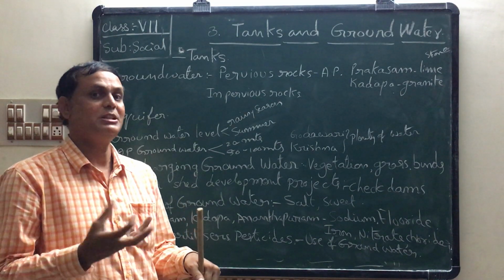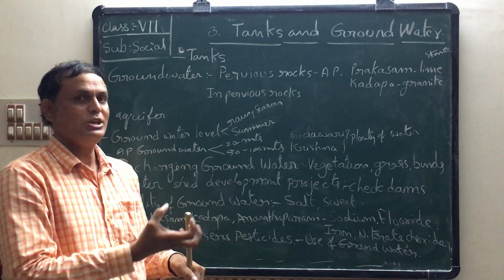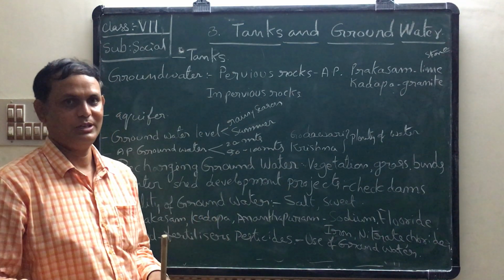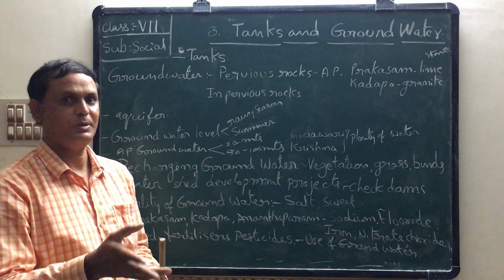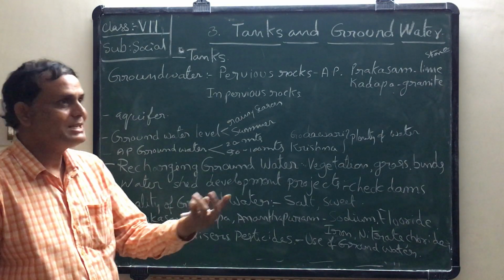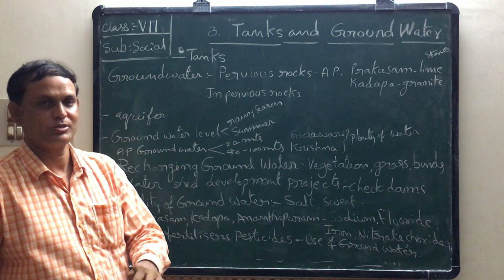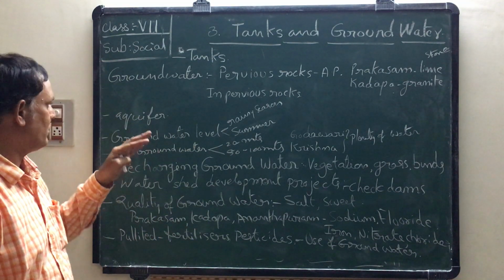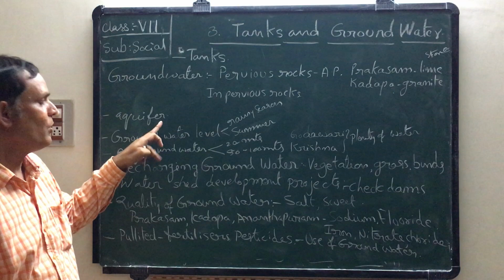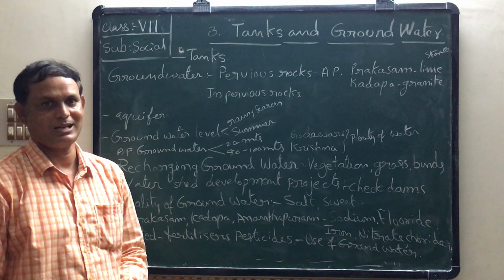Some rocks are weathered, so they became cracked, and they allow water into those cracks. So that water is stored in the deep parts of those rocks or between the rocks. That is about groundwater. When water is stored in the ground between the rocks, or between the soil and rock, this is called an aquifer. What is it called? Aquifer.